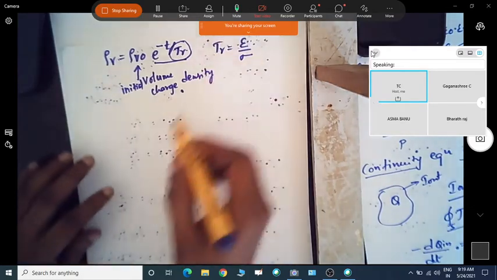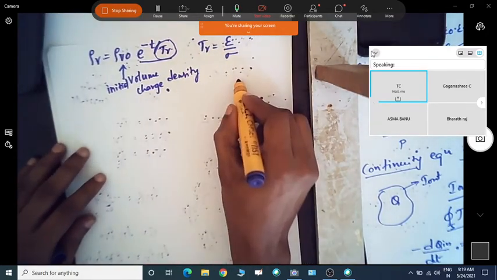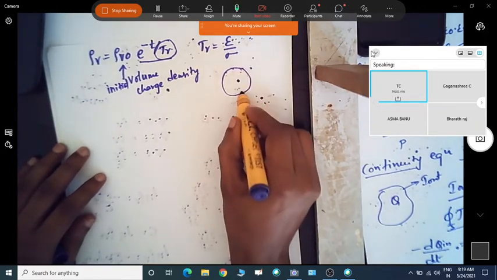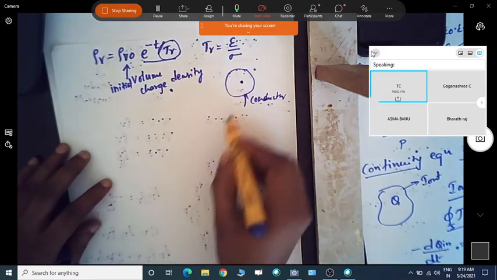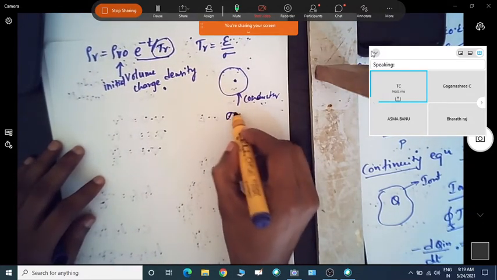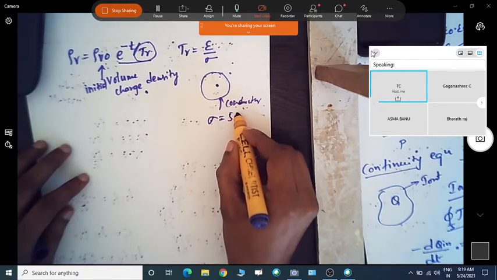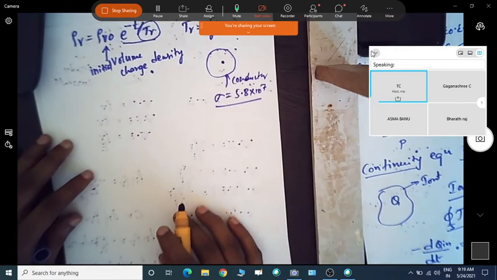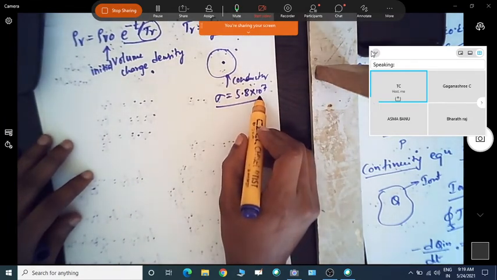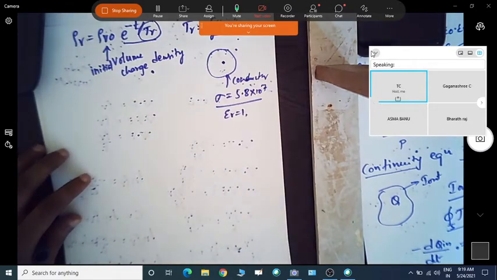Now let us take an example. Say, for example, I place a charge in a conductor. Let us take copper, which has a conductivity sigma of 5.8 into 10 power 7 Siemens per meter, and epsilon r equal to 1 for copper.